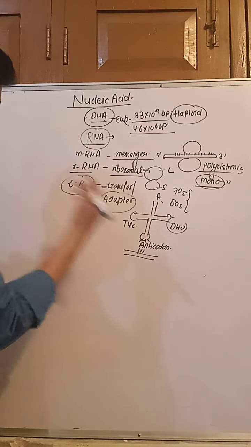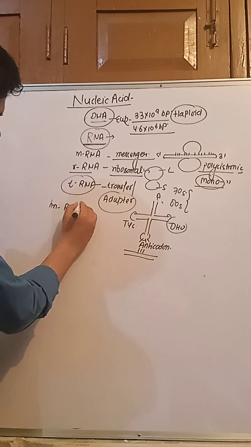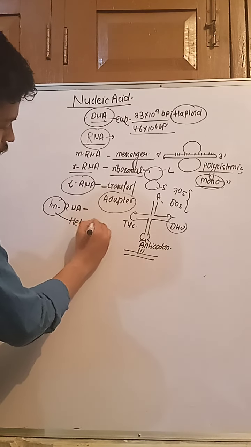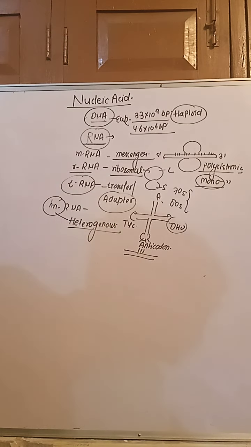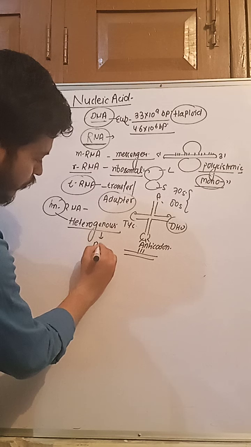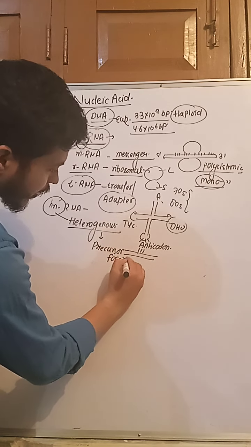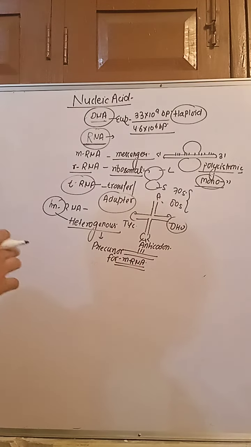Important. Other RNA like hnRNA, that is called heterogeneous nuclear RNA. Heterogeneous nuclear RNA acts as a precursor for mRNA and is coded by RNA polymerase II.